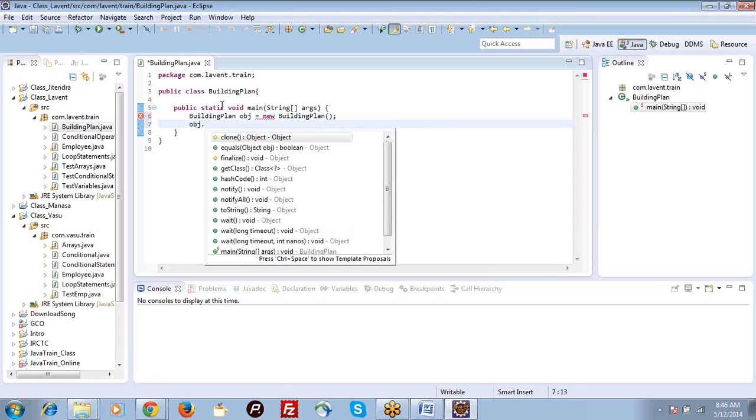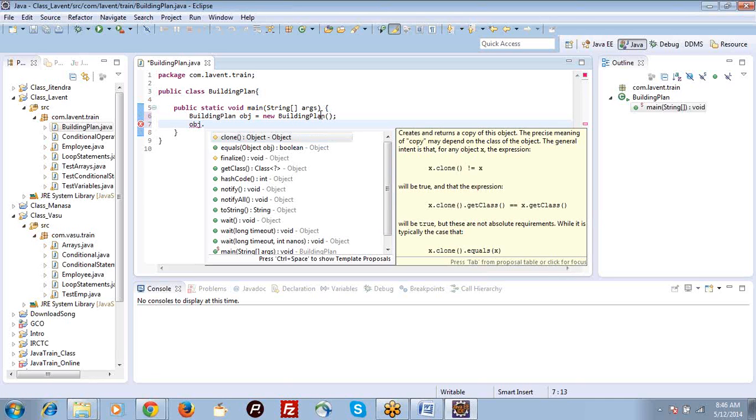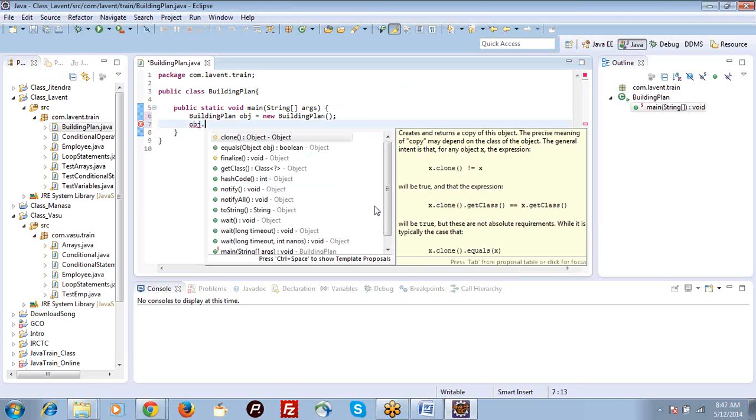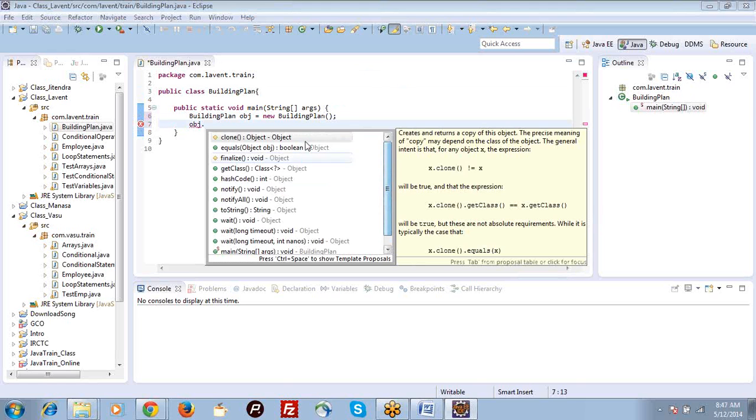So if you have an object, it should list down all the methods within your class. I have no method in my class, but the list is displaying several methods.